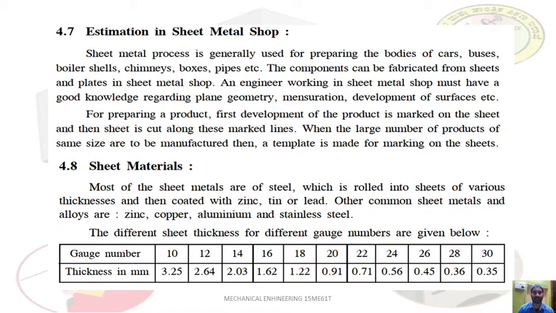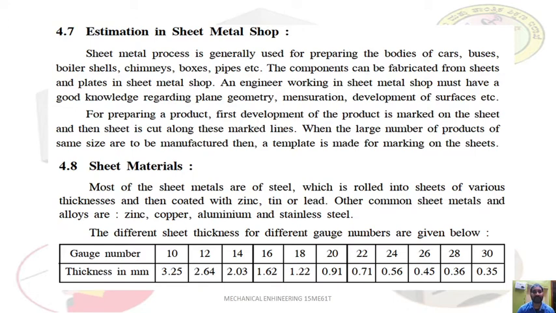Then some coating, such as zinc or tin, is applied for various purposes, such as to avoid corrosion and to increase wear resistance. Other common sheet metals are zinc, copper, aluminum, and stainless steel.